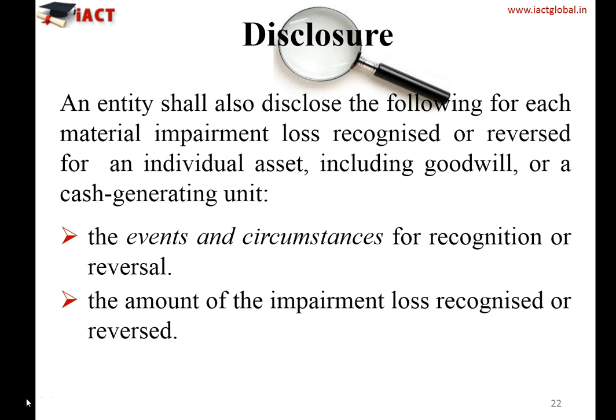An entity shall also disclose. The additional disclosure requirements say that there are the following for each material impairment loss which is recognized or reversed for an individual asset, including goodwill or a CGU. The events and the circumstances for recognition and reversal. So what were the events, what were the circumstances which led to the impairment losses, or maybe the reversal of impairment loss; the amount of impairment loss recognized or reversed, how much impairment loss you recognized in your financial statement and how much is reversed.